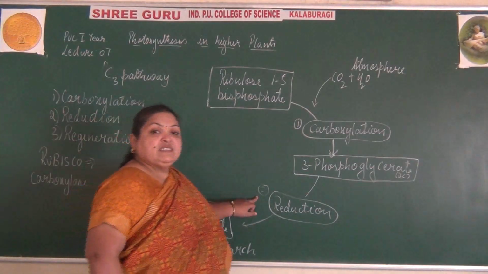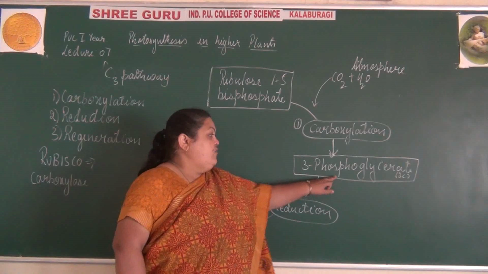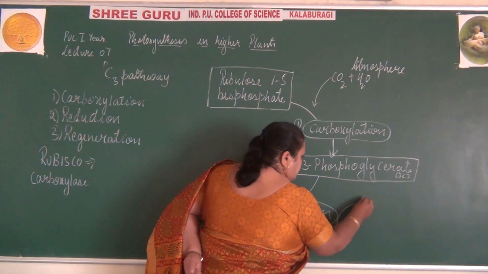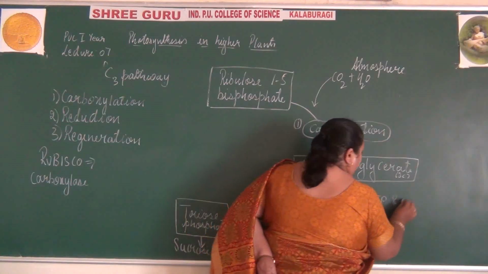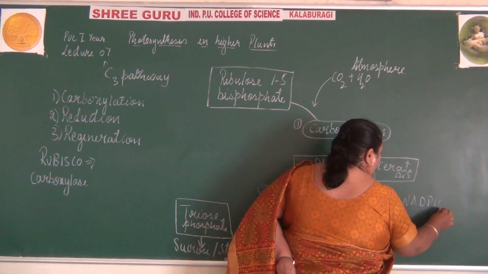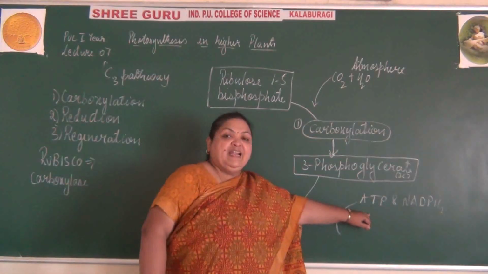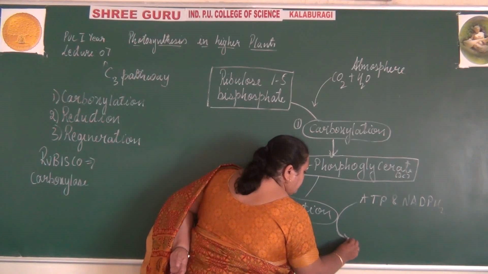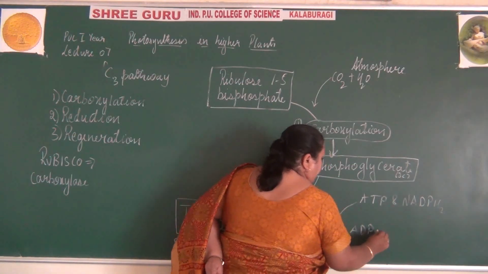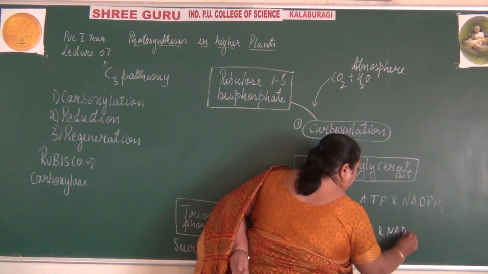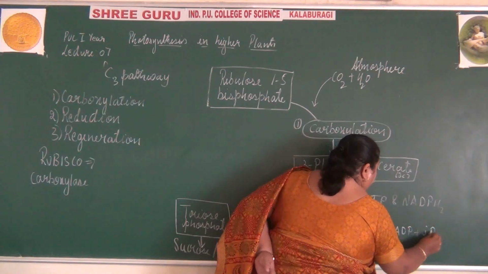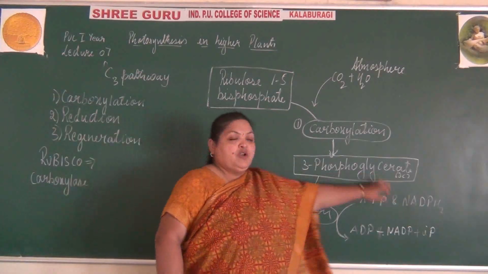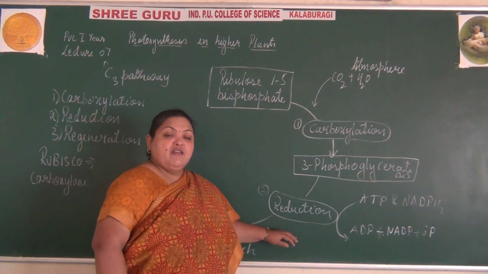So the second process is the reduction process, where 3-phosphoglycerate undergoes a series of reduction reactions, where it uses ATP and NADPH2, where ATP is being used up for the process of phosphorylation, where it is being reduced to ADP and NADP plus inorganic phosphate.